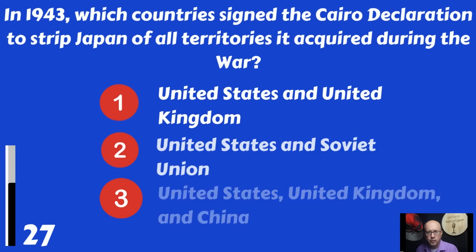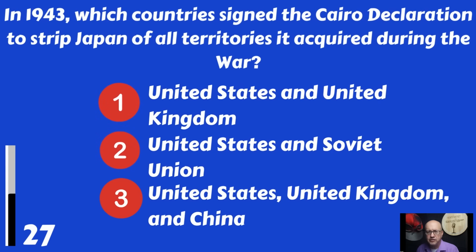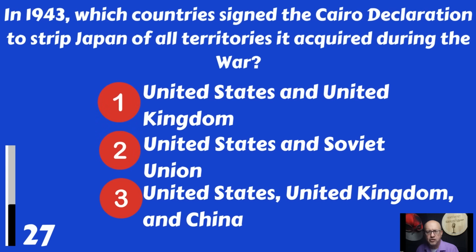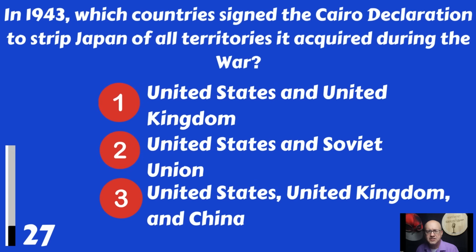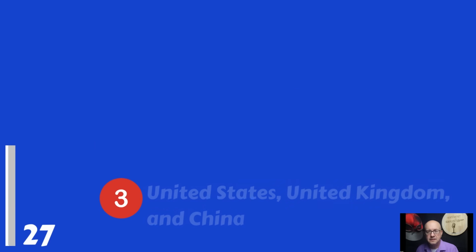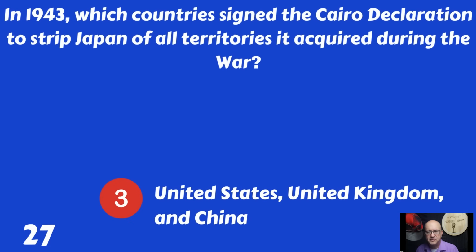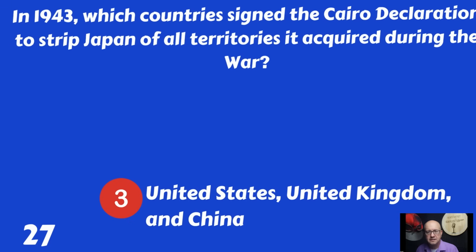In 1943, which country signed the Cairo Declaration to strip Japan of all territories it occupied during the war? United States, United Kingdom, United States and Soviet Union, or the United States, United Kingdom, and China? That was all 3 of them: the US, the UK, and China.